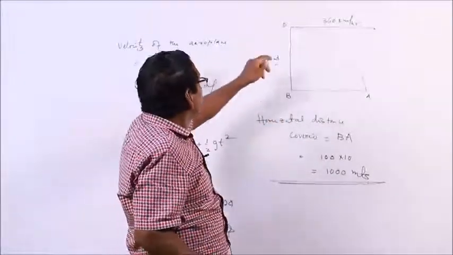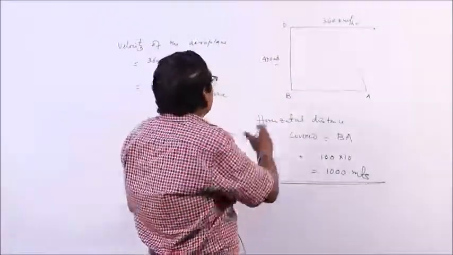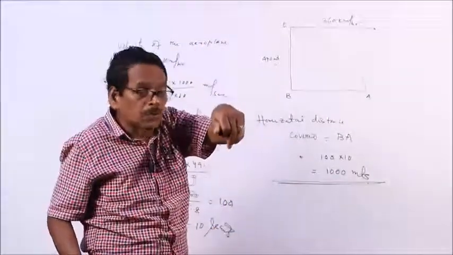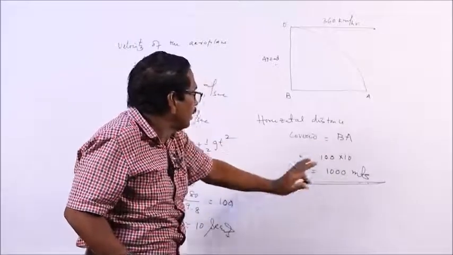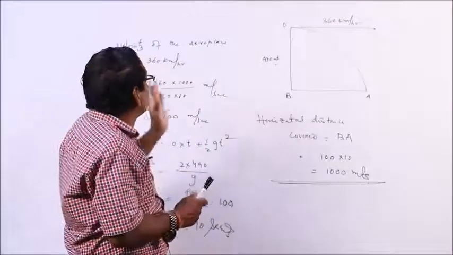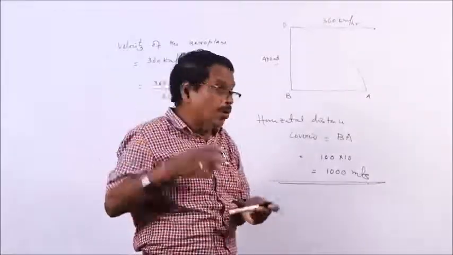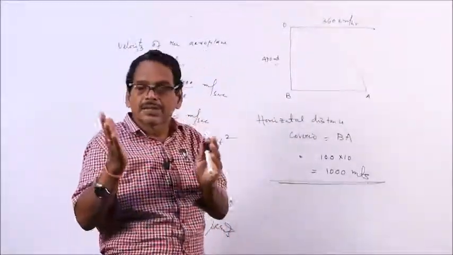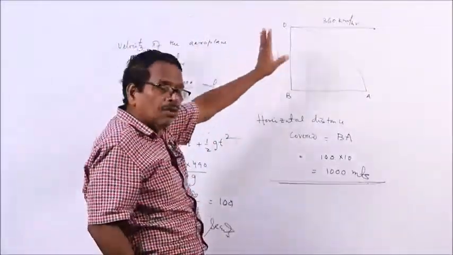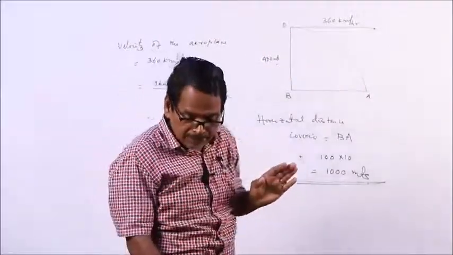So, if the question is from what distance the bomb should be dropped to hit the target, it will be dropped from a distance of 1000 meters, or if it is dropped directly on the spot, then it will miss the target by a distance of 1000 meters. So, this type of question may come in the examination. It is very important because, to hit the target, the pilot must drop it from a distance, and how much distance is calculated by the computer. What is the height, what is the velocity of the plane, all those things are calculated there. So, he has to drop it accordingly. Like this, you may get problems in the examination.